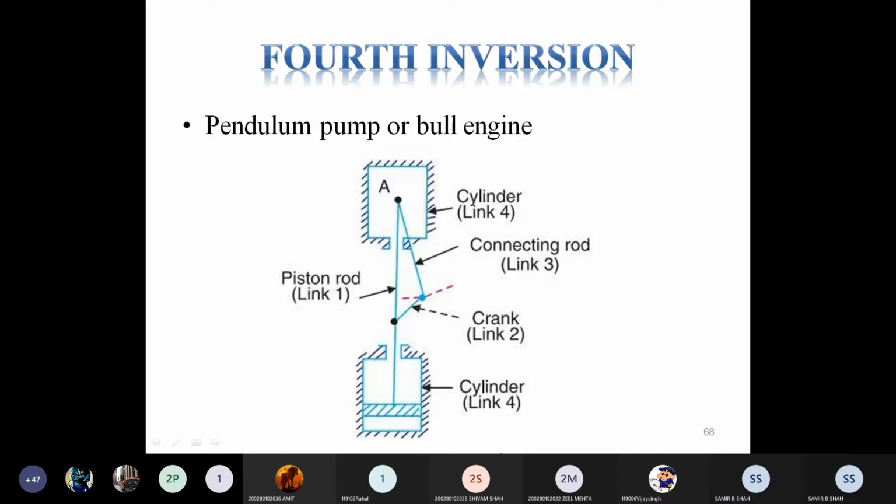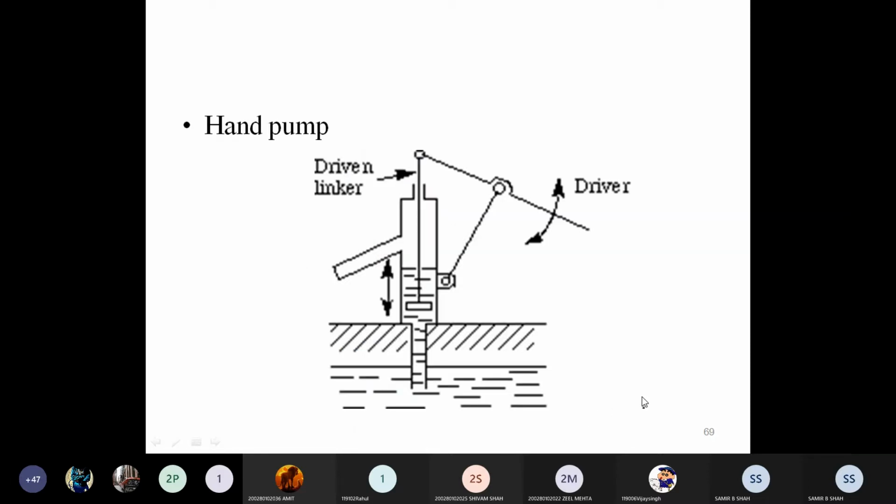These kinds of mechanisms are mostly provided in hand pumps. You can just see the figure. In the old times, it was used to get water from the earth. As you know very well, this is the output and the input is here. So the driver can apply force here, the cylinder is fixed, but this piston can reciprocate vertically.